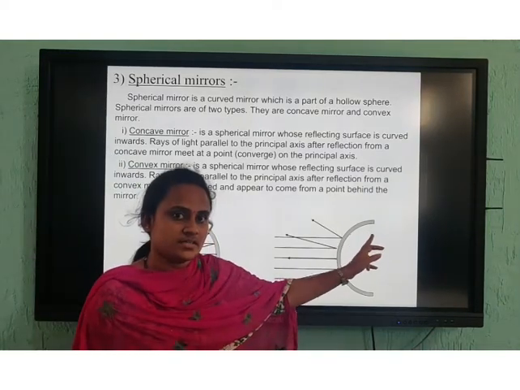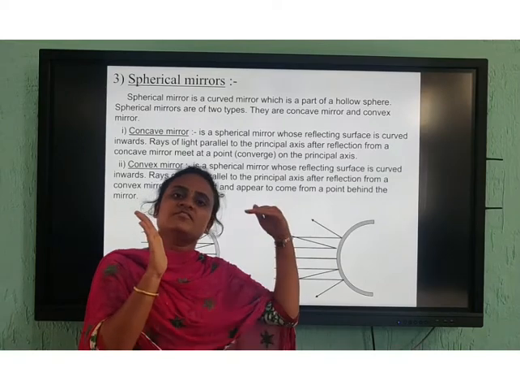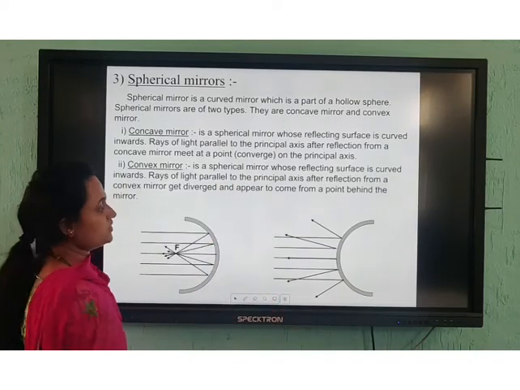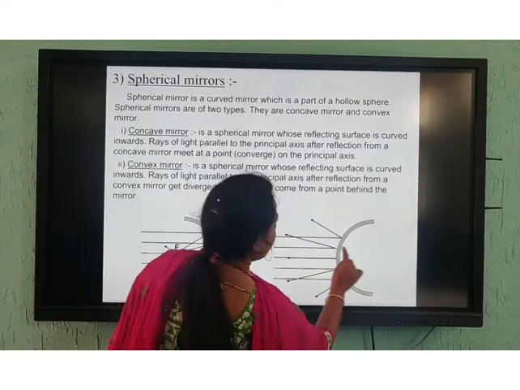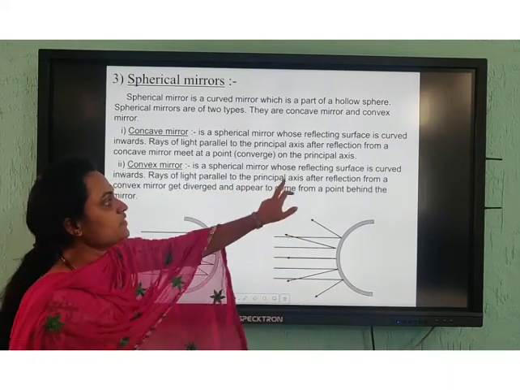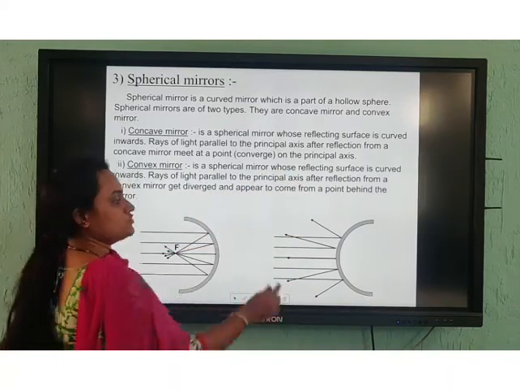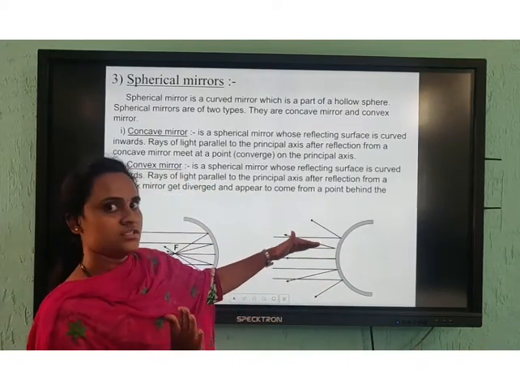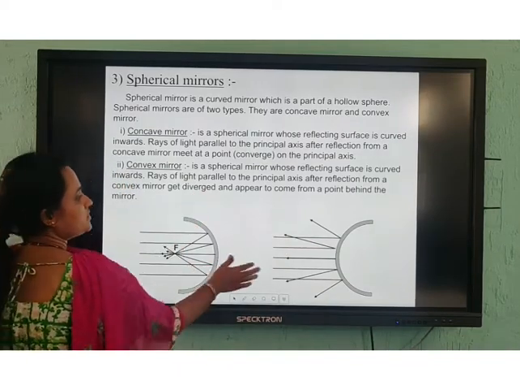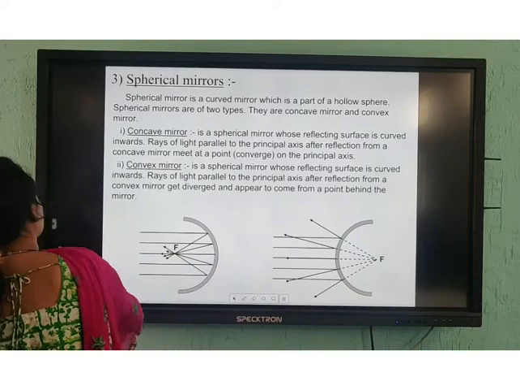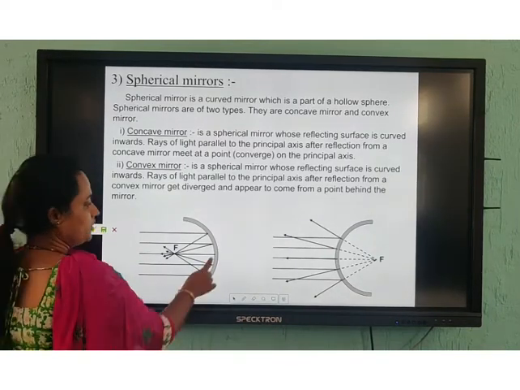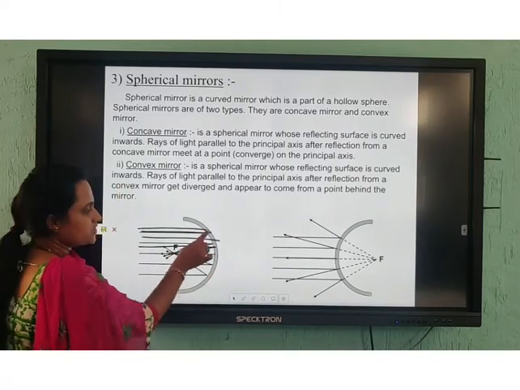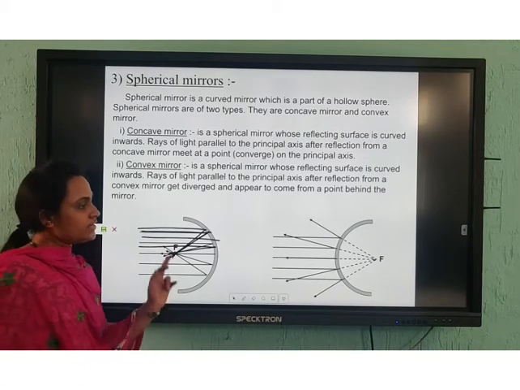Okay? Next, coming to the convex mirror. This is the convex mirror, as I said. A convex mirror means the reflecting surface is in the outward direction. From the outward direction, this is a ray of light which is passing through. You can see these rays of light are parallel, right? I'll explain what principal axis means next, don't worry. So these rays of light will be parallel to the principal axis. The rays of light are falling on the outer surface. Now here, this ray gets diverged. Clear? Here it is converging. See, the ray of light is passing like this. These rays all converge here at a point. So we say converged.